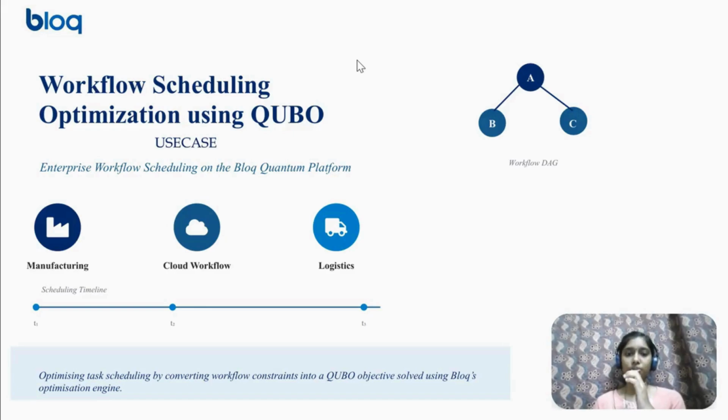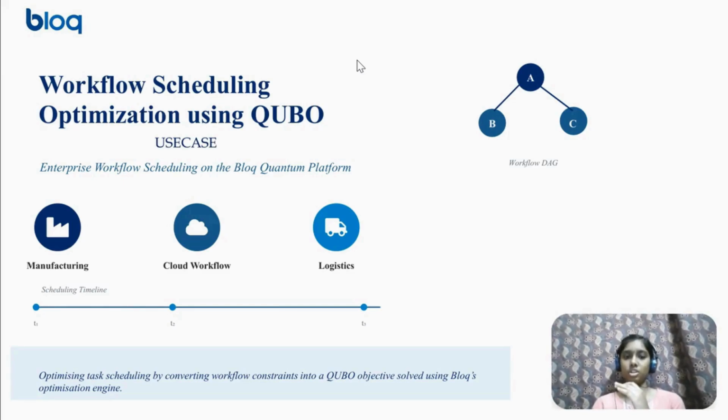In this demonstration, I'll be showing how workflow scheduling optimization can be formulated as a quadratic unconstrained binary optimization, or QUBO, problem and then implemented on the Block Quantum platform. Workflow scheduling is an optimization challenge across many industries like manufacturing, logistics, and cloud computing. Instead of relying on traditional scheduling methods, we represent the problem as a QUBO and then use Block's optimization capabilities to search for high quality scheduling solutions.